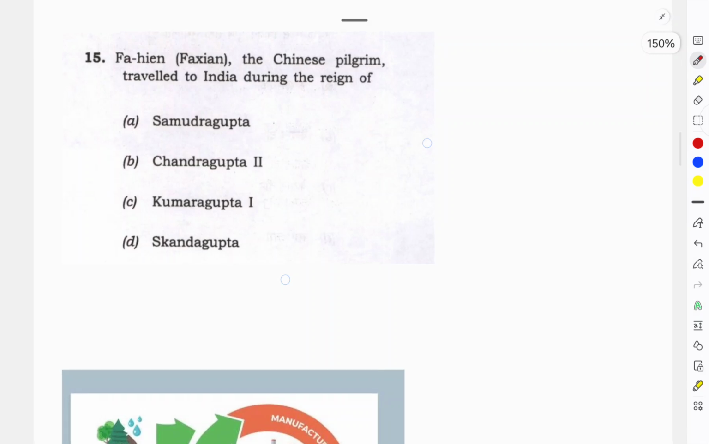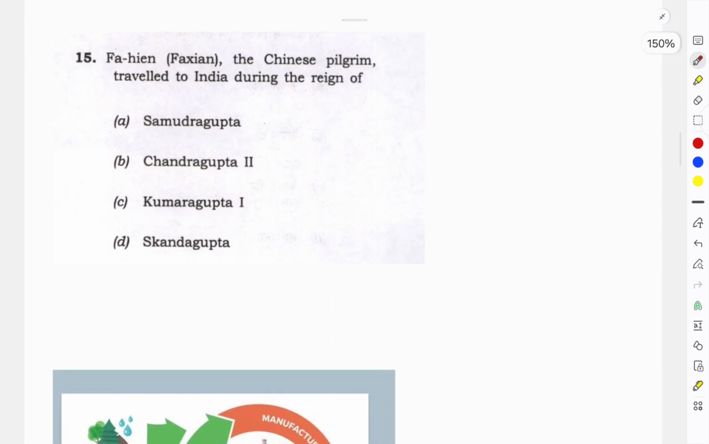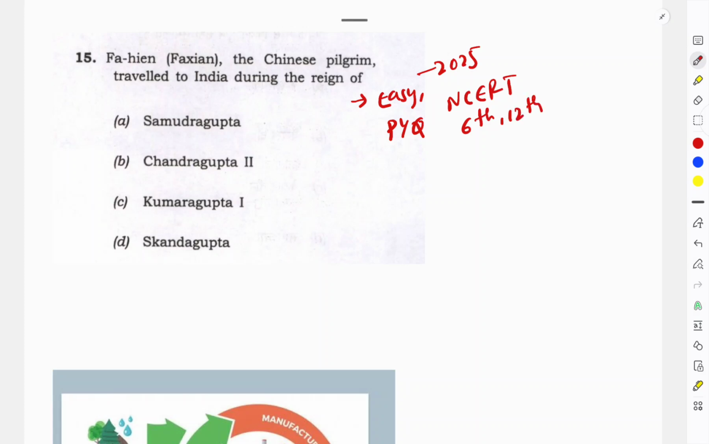So look at this question, the 15th question. This is one of the best easy questions, and you can expect it in the UPSC preliminary. It is a PYQ question, and it was asked easily in 2025. It can be solved by reading NCERT also. Even in the 6th class NCERT and the 12th NCERT it is mentioned: Fa Hien came during which of the following periods. It's a basic question.